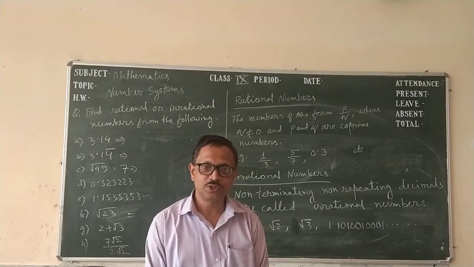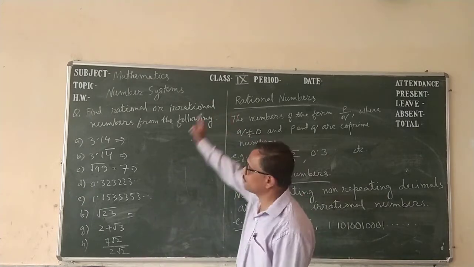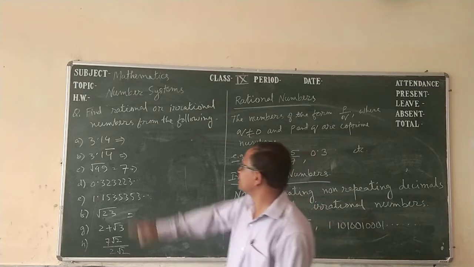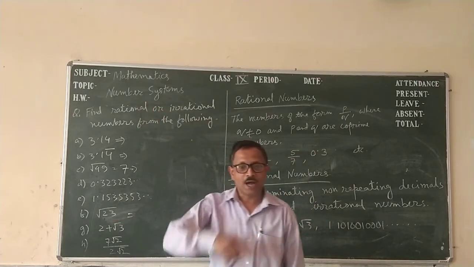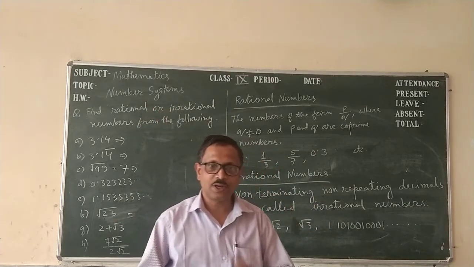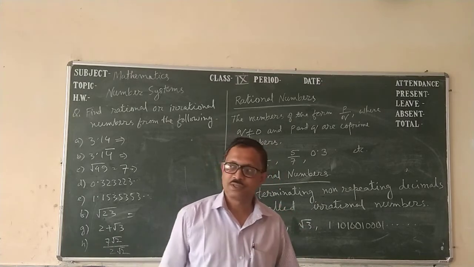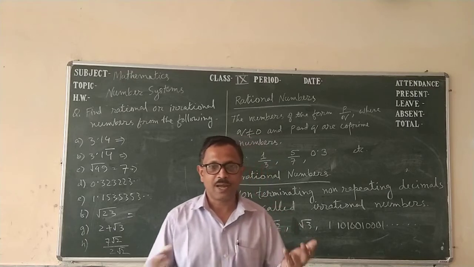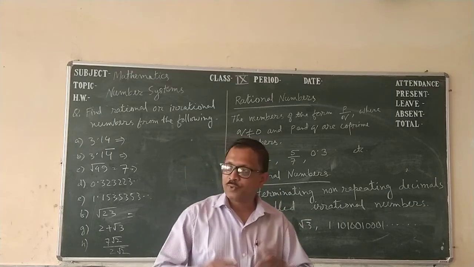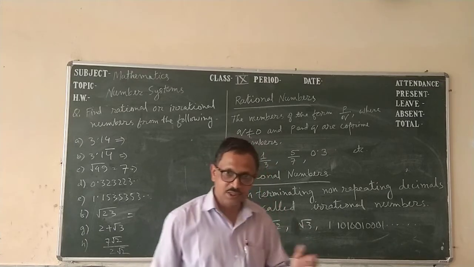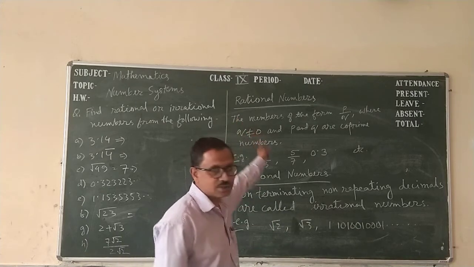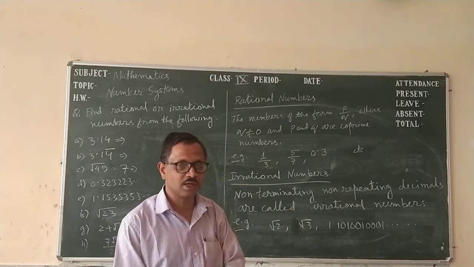Today I am going to teach you mathematics of class 9 and my topic is number systems. In an earlier class I discussed number systems and different types of numbers: odd number, even number, prime number, composite number, so many types of numbers we have discussed. In this session, we will discuss rational and irrational numbers.